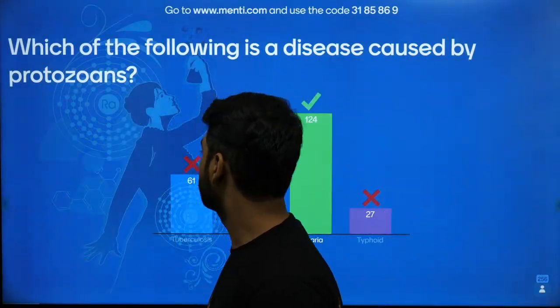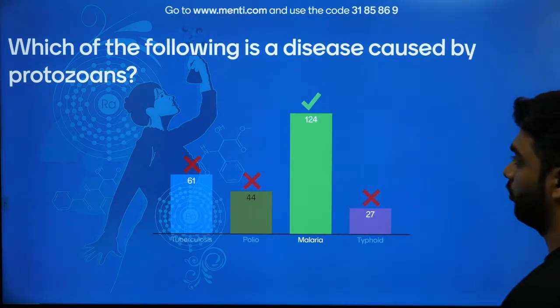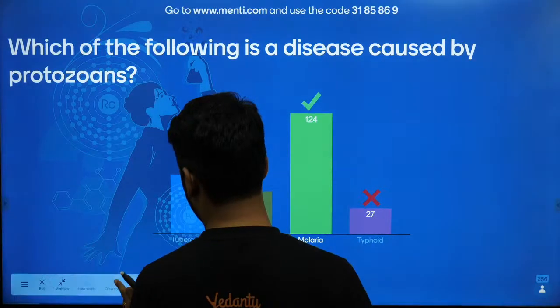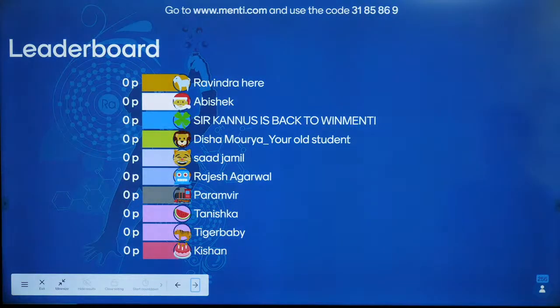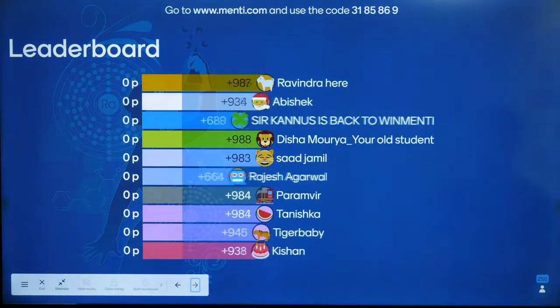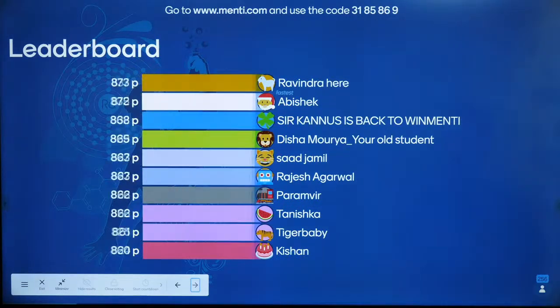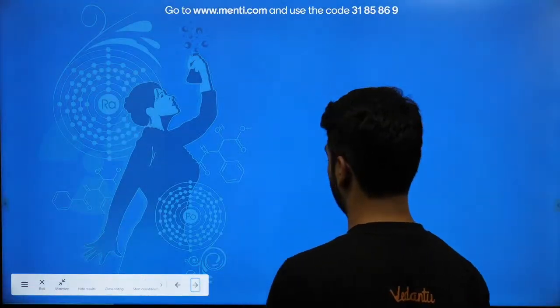Moving on to the leaderboard. On the leaderboard, we have got Ravindra, Abhishek, Kanus, Disha, Saad, Rajesh, Paramveer, Tanishka, Tiger Baby, and Kishan. Ravindra, you are the fastest. Congratulations. Which takes me to question number 2.